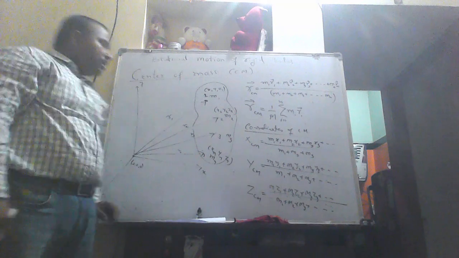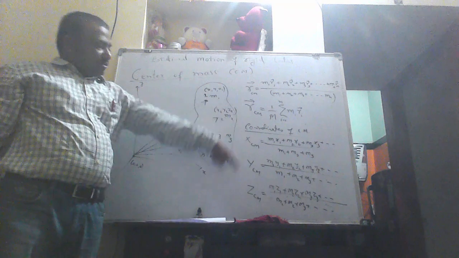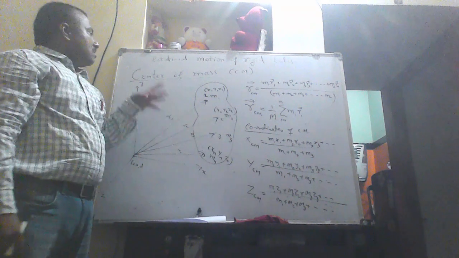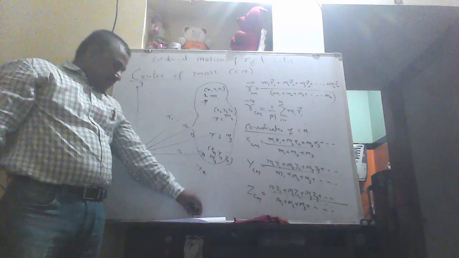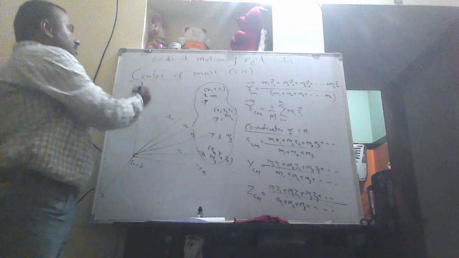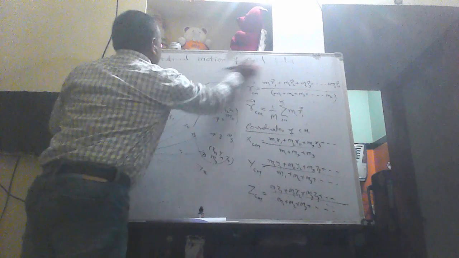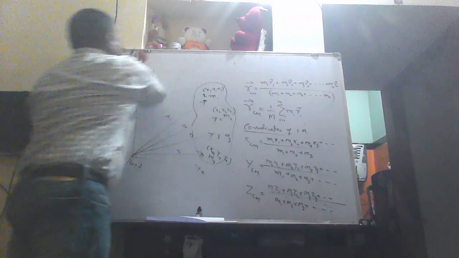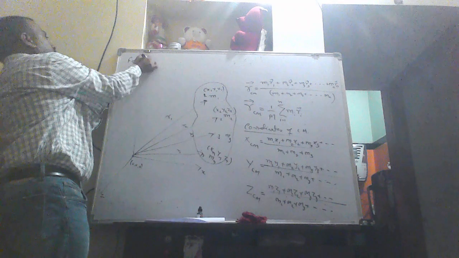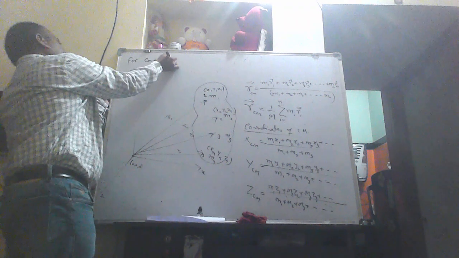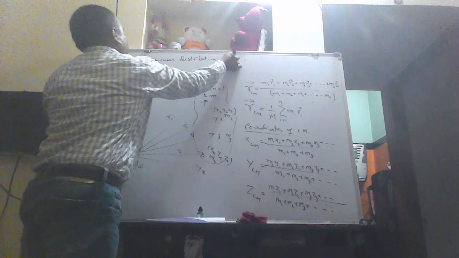Sometimes, if you know the discrete particles, you can calculate the center of mass like this. But sometimes there is a continuous distribution of mass. In that case, the formula for center of mass may change. So for a continuous distribution of mass, what do we have to do?